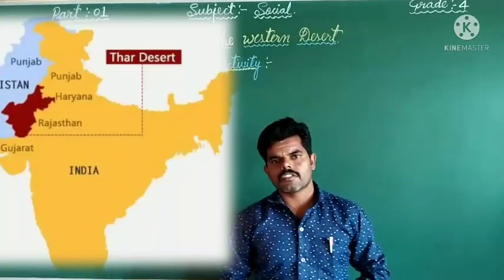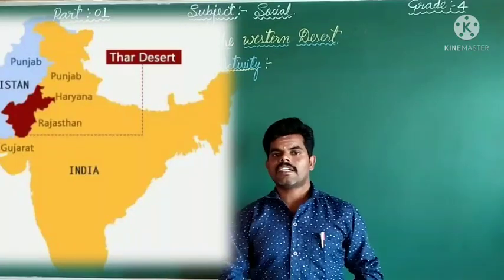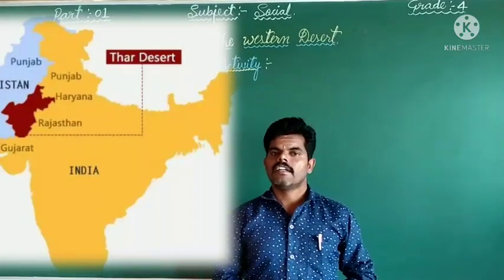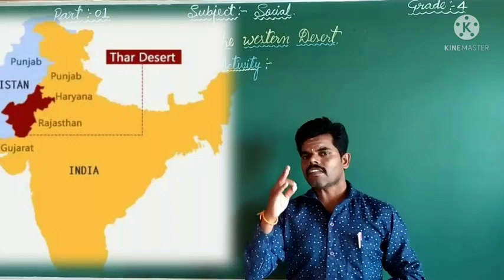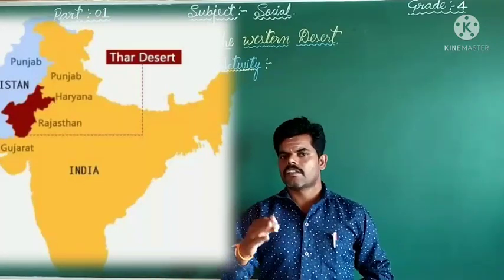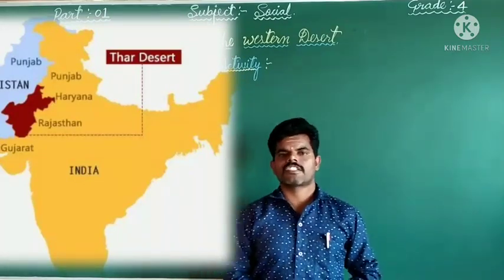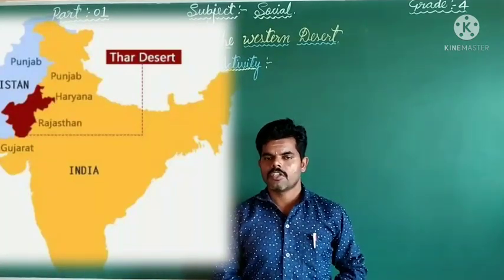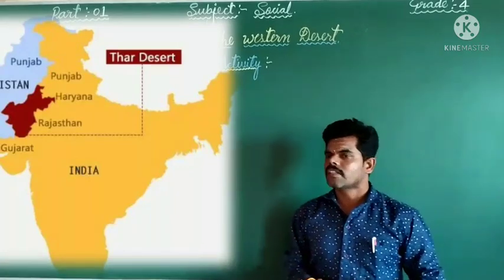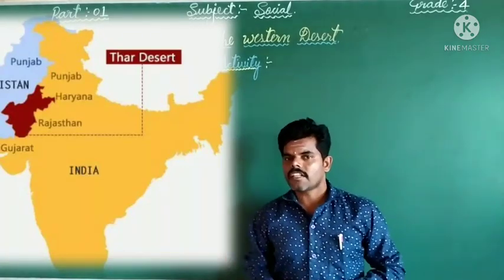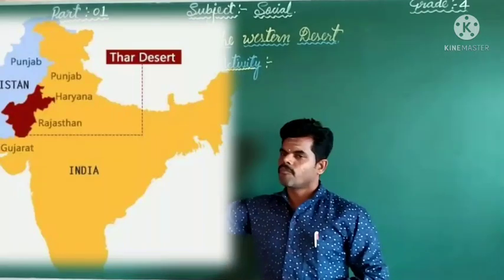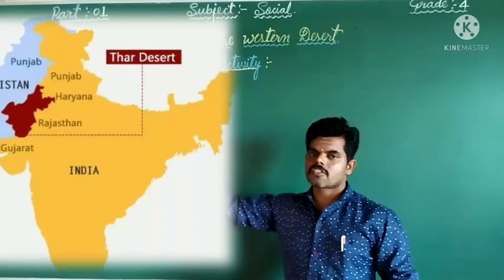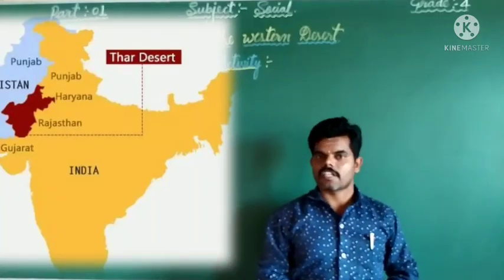The Western Desert is also known as the Great Indian Desert, that is the Thar Desert. This Thar Desert is situated in the state of Rajasthan in our India. It spreads from west Rajasthan to Pakistan.